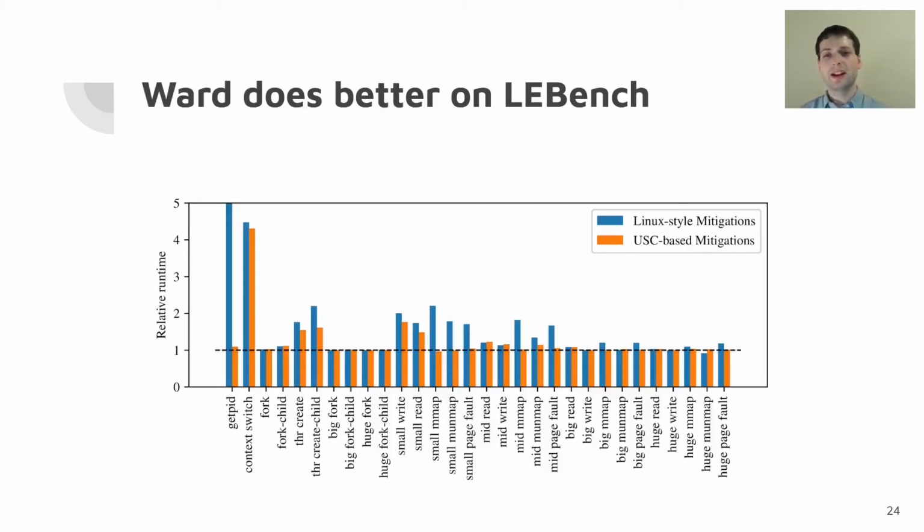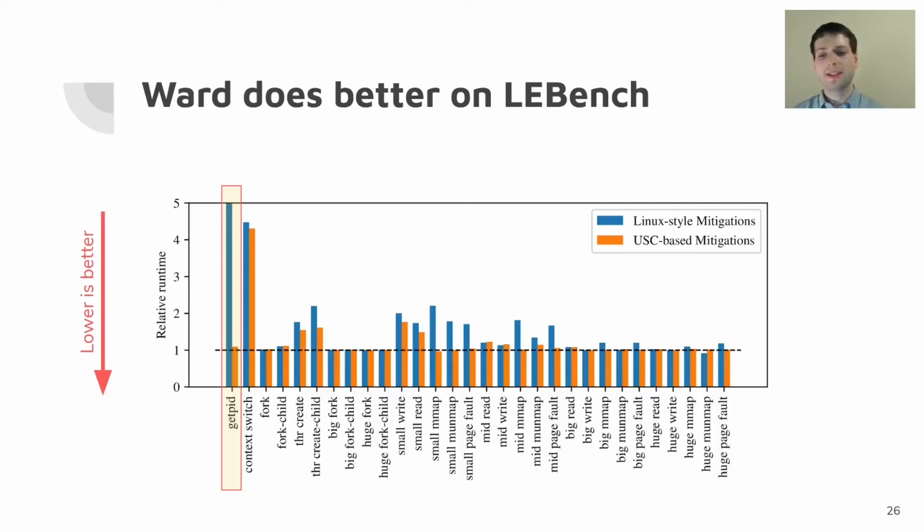So, taking a look at the LEBench performance suite again, knowing that relative runtime we want as low as possible, if we look at this getpid system call, this is a particularly pronounced case of a system call that is extremely cheap in the kernel, so it is pretty much just measuring the time to switch to kernel space and then back.